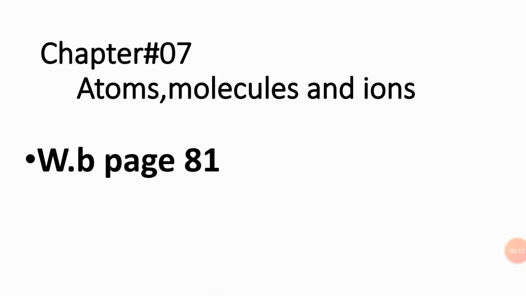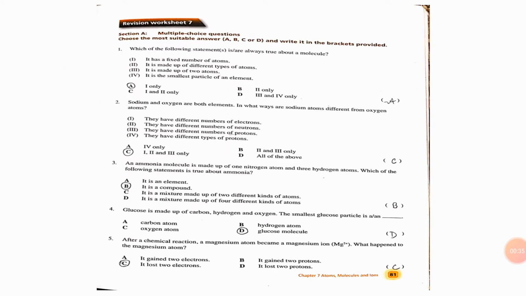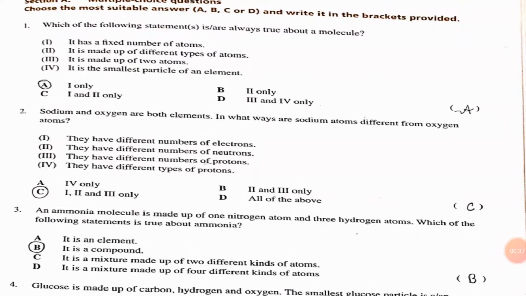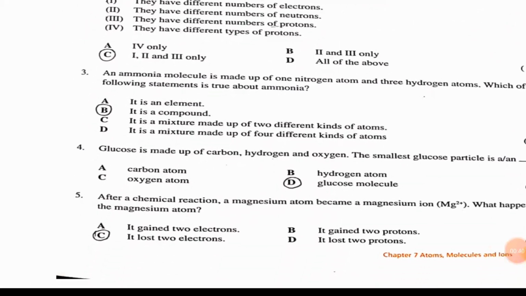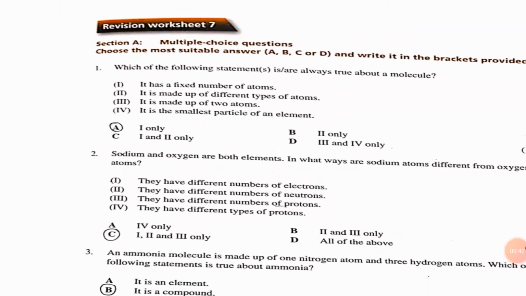Okay students, as you all know, we have completed our chapter number 7, that is atoms, molecules and ions. So today we are going to wind up this chapter by doing the workbook activity on page 81. Now have a look at page 81. Here are different statements and we have to choose the one which is correct.